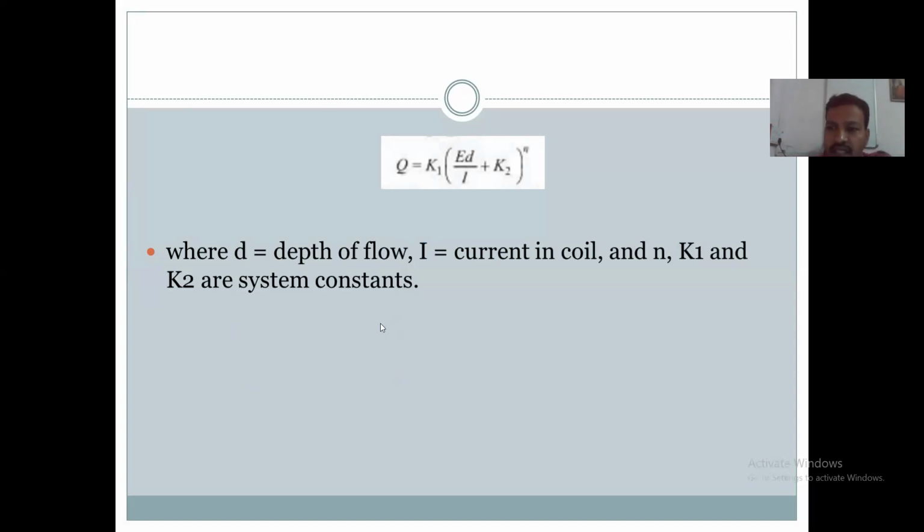So this is the electromagnetic method, which is based on Faraday's principle.